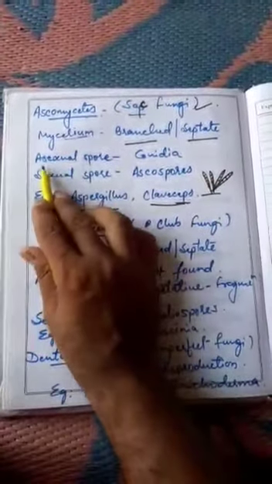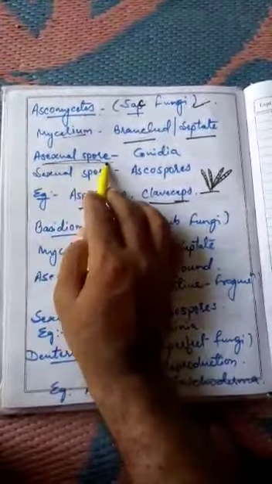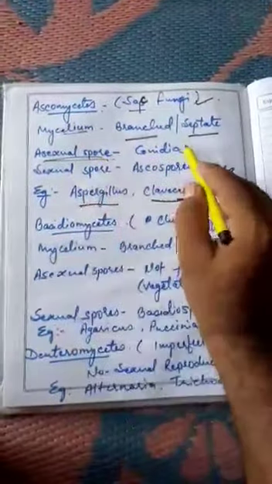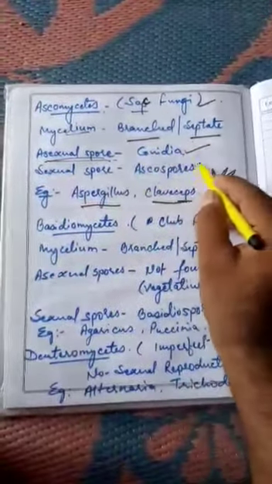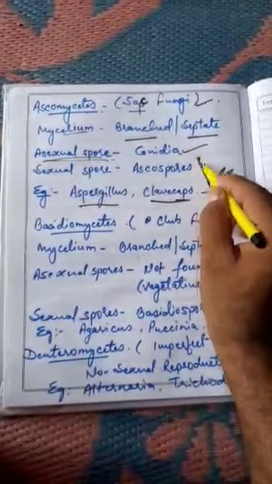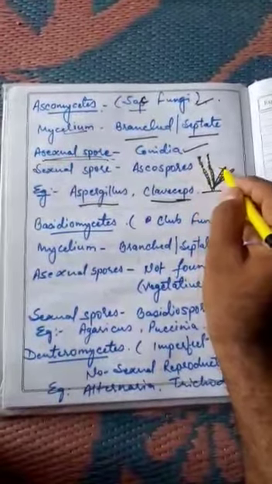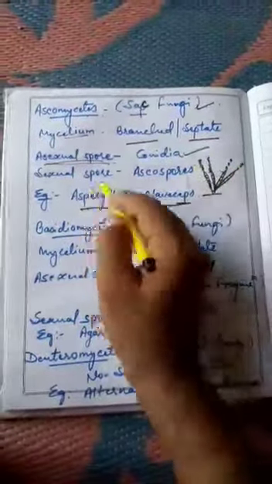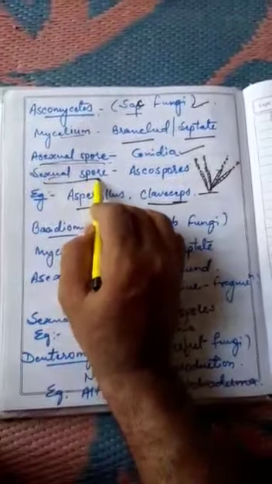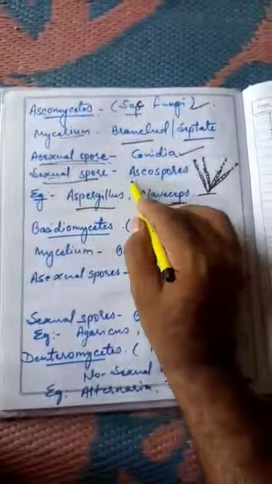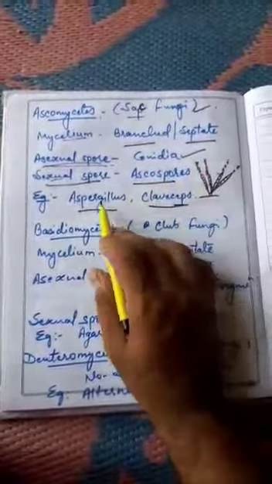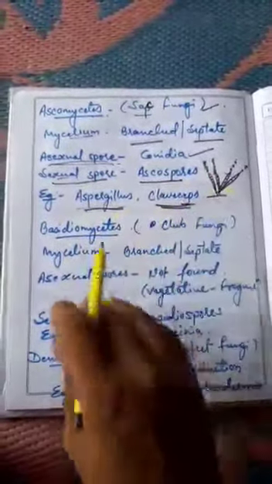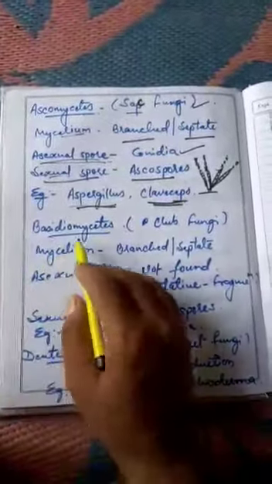They produce asexual spores for reproduction, known as conidia, like this. These are the conidia spores. Or they produce sexual spores also, which are known as ascospores. Examples are Aspergillus and Claviceps purpurea.